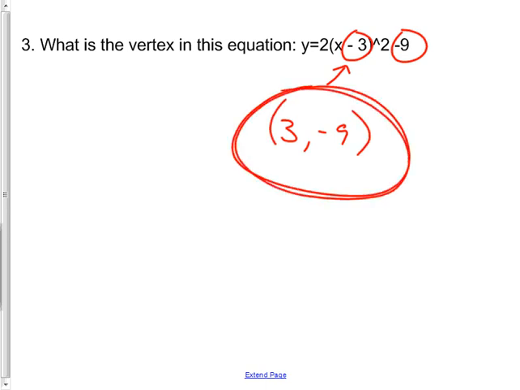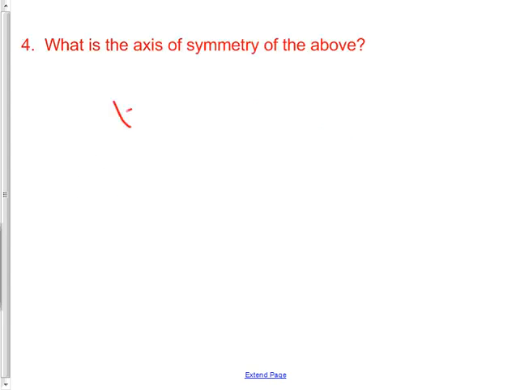There's my vertex. And the next question, number 4, is going to ask you what's the axis of symmetry. That right there, x equals 3. You have to say x equals. They just said 3, mark it wrong. You have to have the x equals. Never just leave a number answer like 3. Say x equals 3 or y equals 3 or 3 comma 0 or something. Just have more than a number.